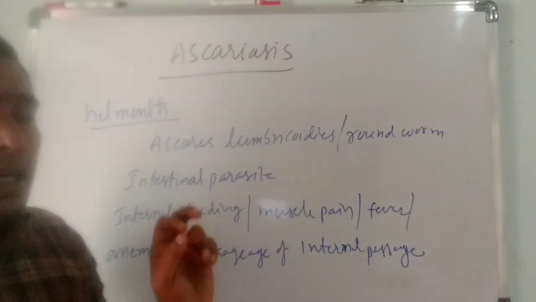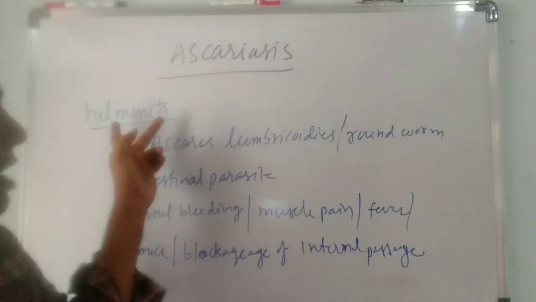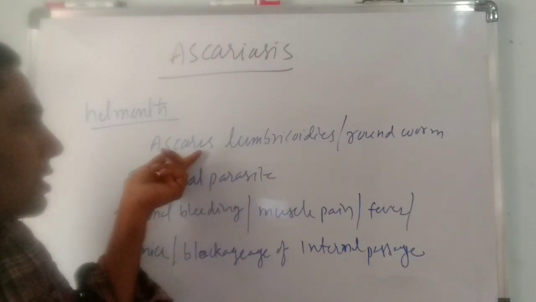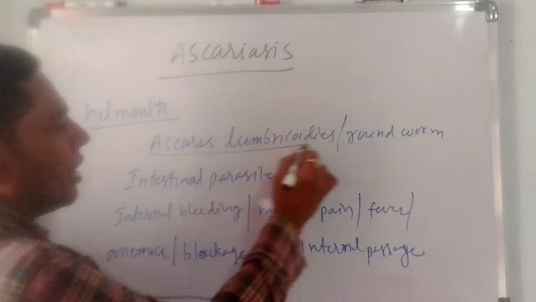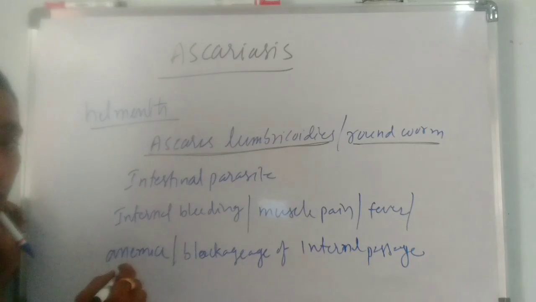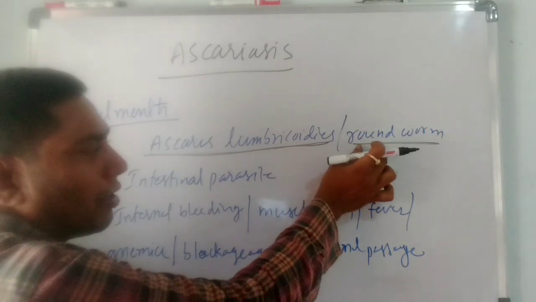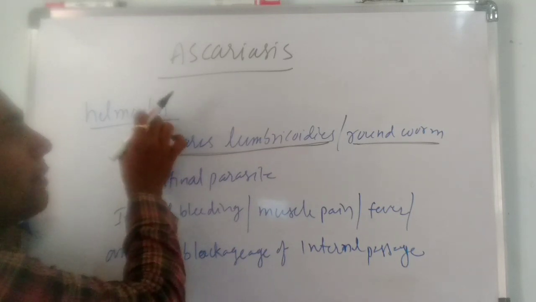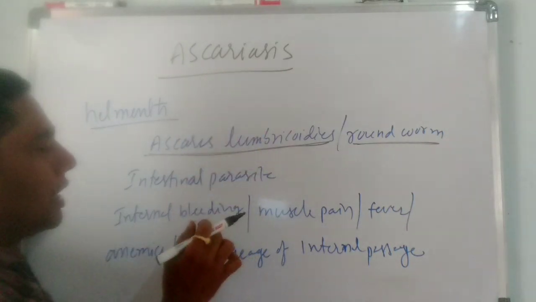Ascariasis is caused by a helminth parasite, a Helminthes or Aschelminthes parasite. The causing parasite is Ascaris lumbricoides. The common name of Ascaris lumbricoides is roundworm. It belongs to the Aschelminthes or helminth parasites. The disease it causes is ascariasis.